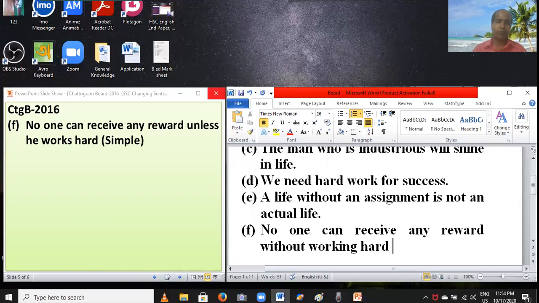Dear students, no one can receive any reward without working hard. This sentence has been changed into simple. You can change complex into simple by using this formula.